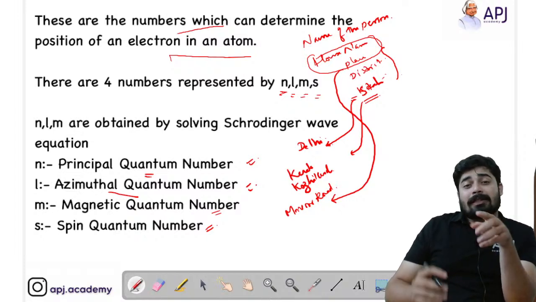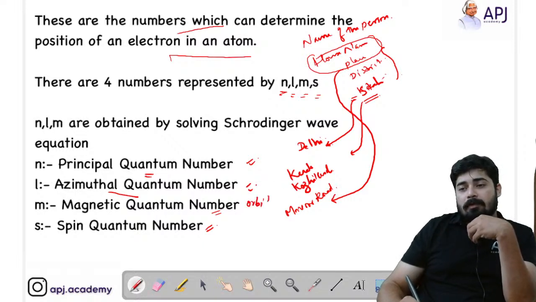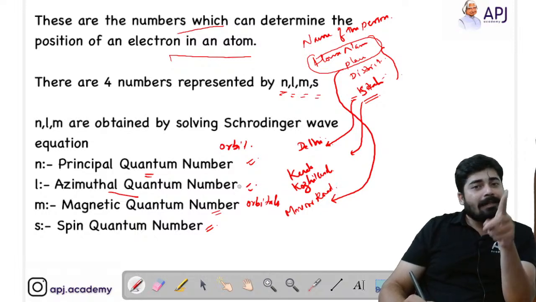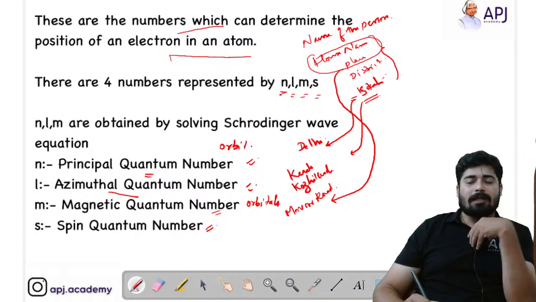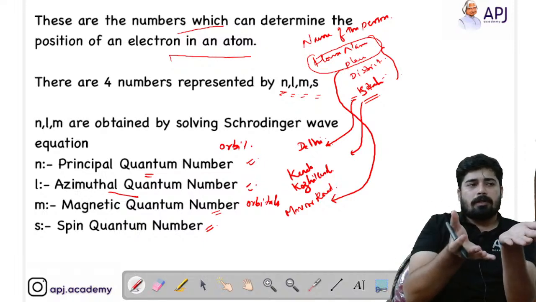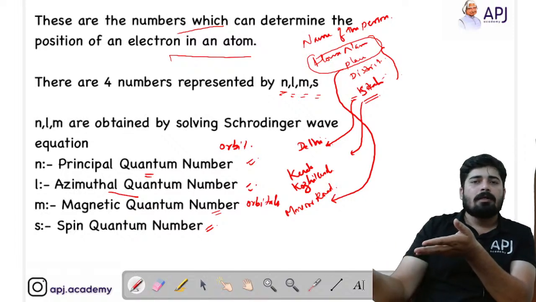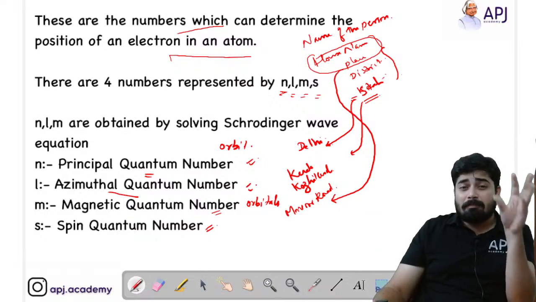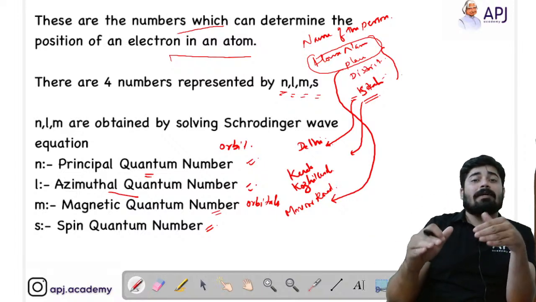Within the subshell there are many orbitals. See, shell is also represented as orbit, but orbitals and orbit are different. Orbit is another name for shell. That is what you have to be clear of. Certain students have some doubt regarding that, because sometimes they say orbits, sometimes orbitals. Actually, understand this: orbits and orbitals are two different things. Orbit is simply shell. Within the shell you can see the subshells, and within the subshell there are many orbitals.